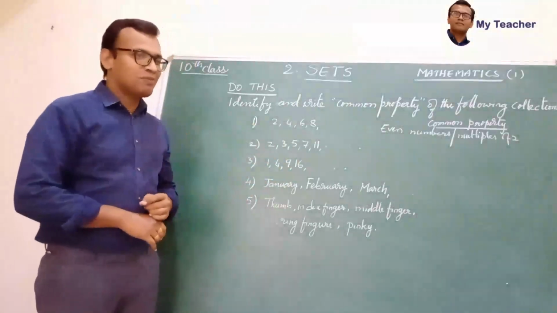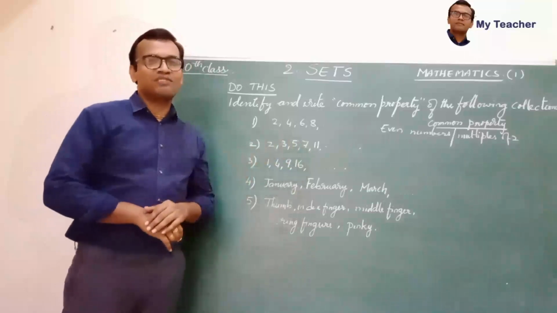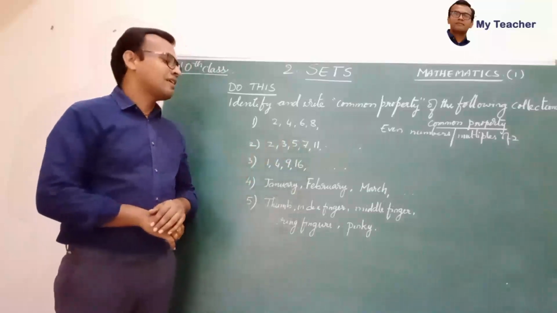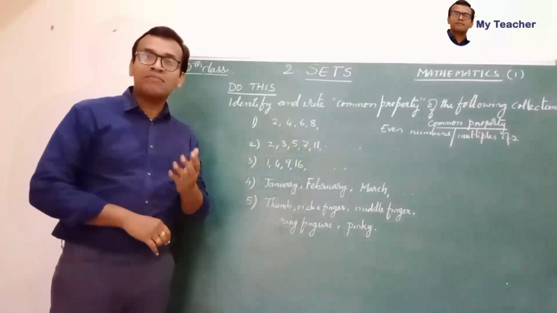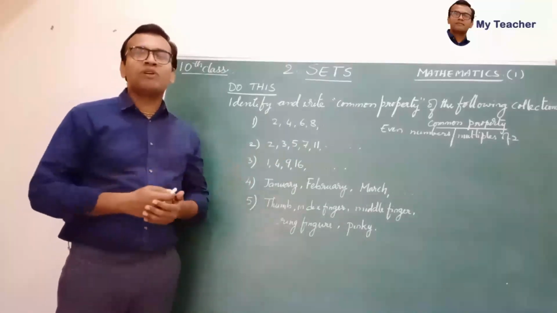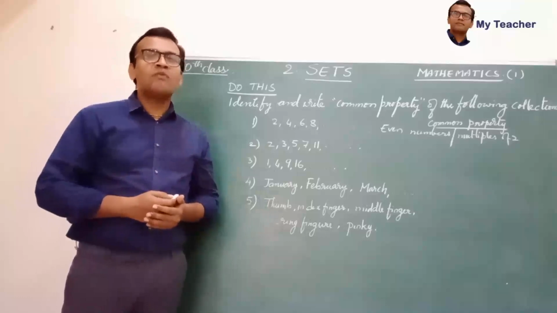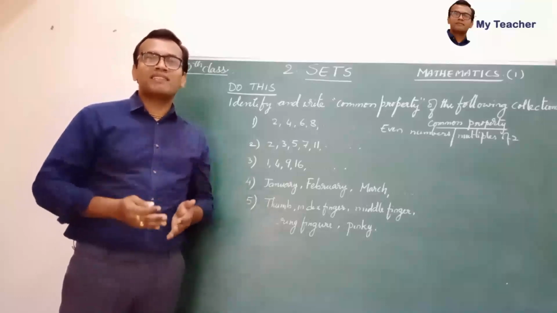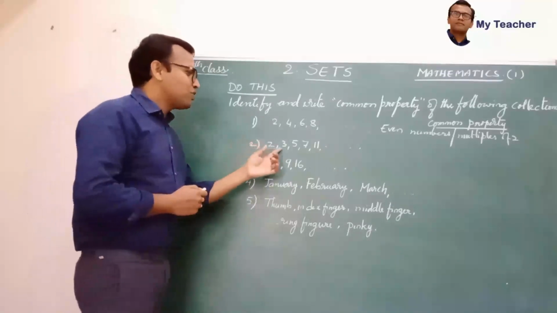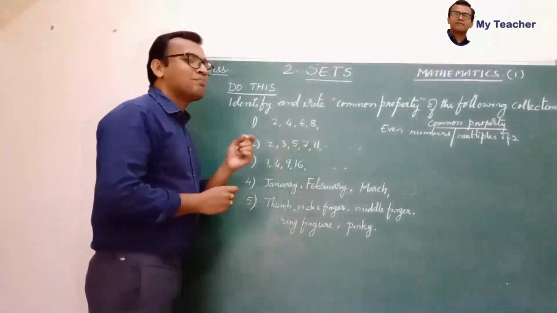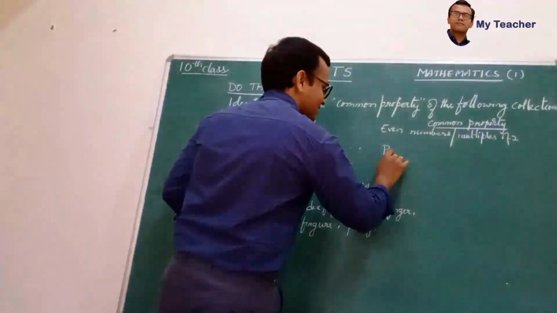What must be the common property among this collection of numbers? Yes, children, they all are prime numbers. We know a prime number is a number which has only two factors, 1 and itself. So 2, 3, 5, 7, 11 are prime numbers.